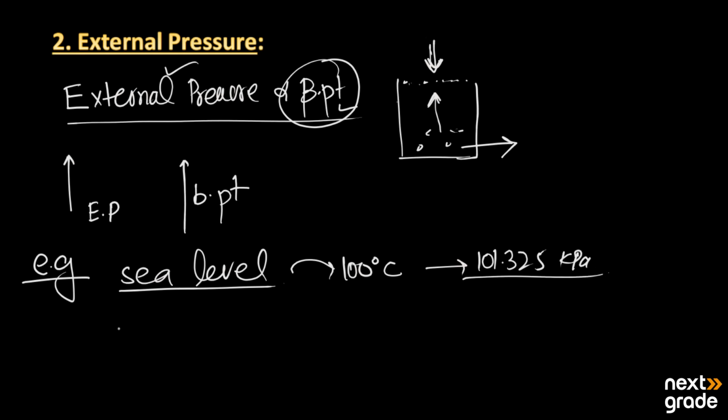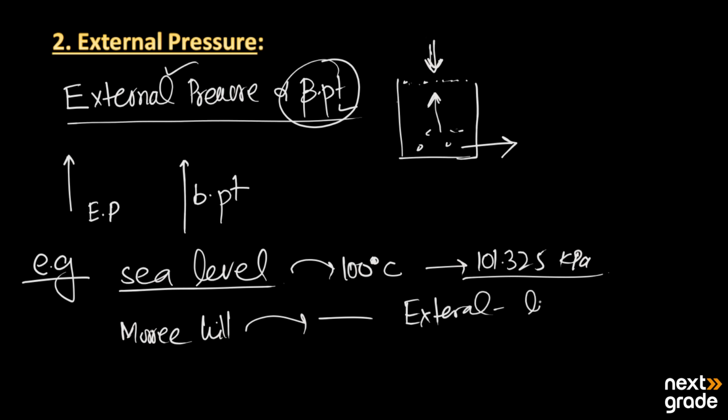And when we are at Murree Hills, we have just seen that the boiling point of the water decreases. Now why? Because here the external pressure is less. So this is a simple effect of the external pressure on the boiling point.